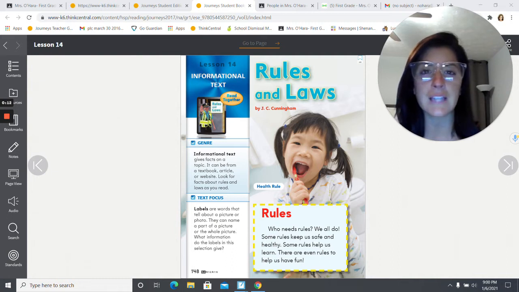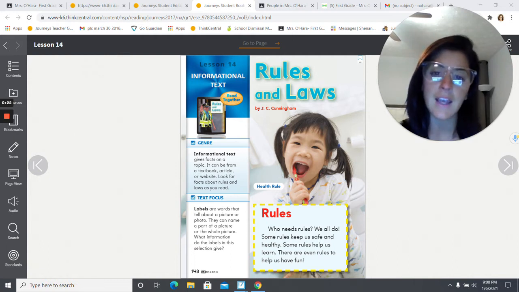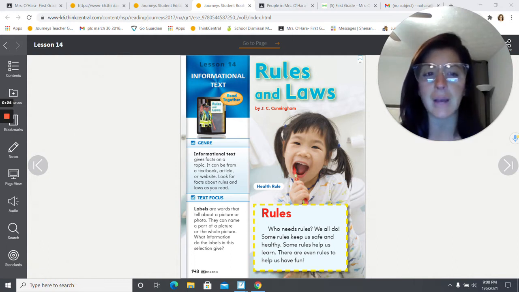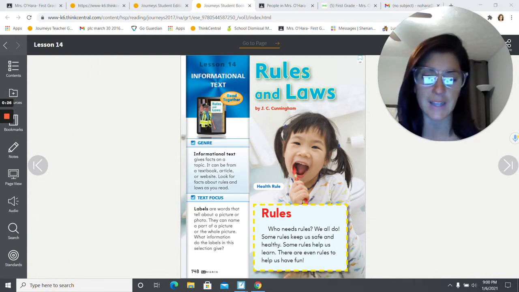This story for today is an informational text, and an informational text gives you facts on a topic. It can be from a textbook, an article, or a website, and I want you to look for facts about rules and laws as we're reading today.